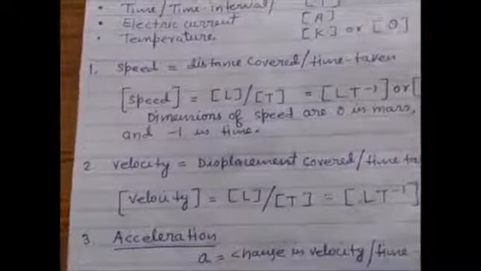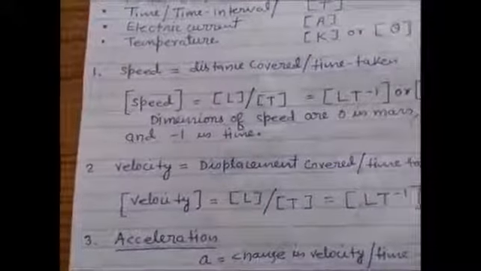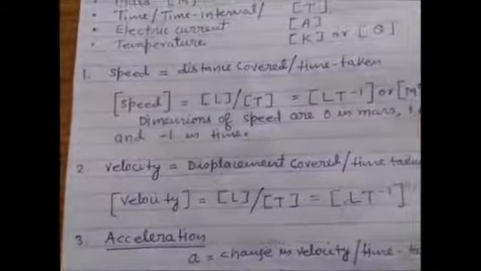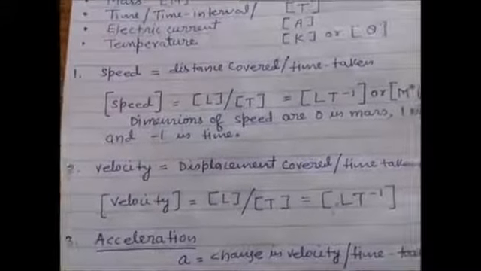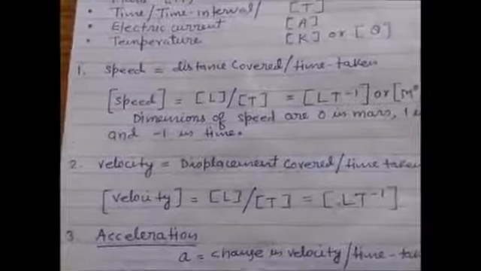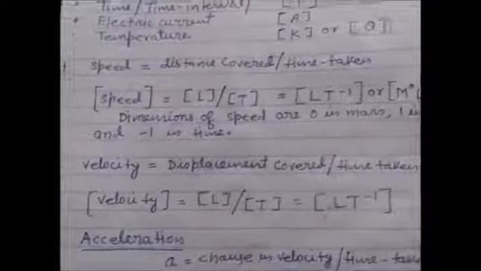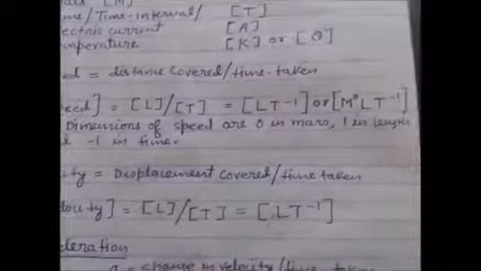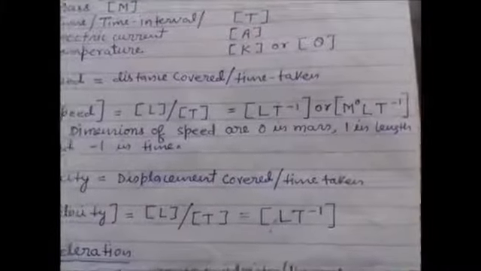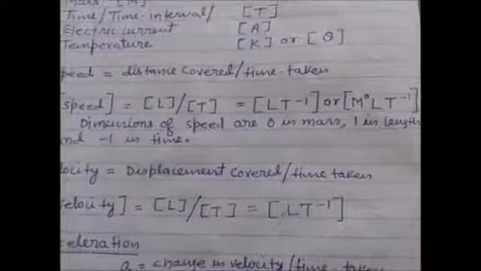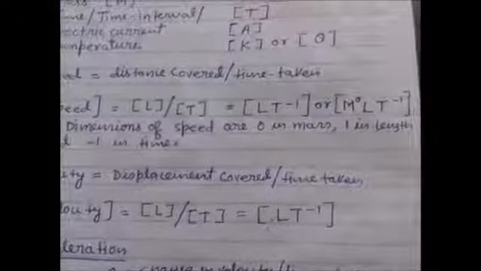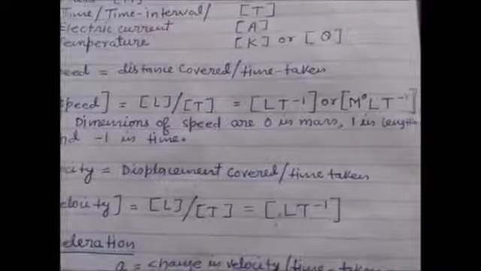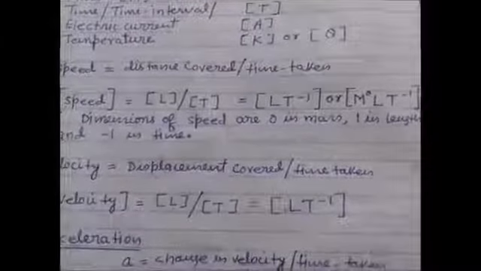Okay, the dimension formula for speed is equal to the dimensional formula for distance covered divided by the dimensional formula of time taken, which is L upon T. Okay, now this is LT minus 1, or you can write M0 LT minus 1. This is the fashion to write the dimension formula in MLT. LT minus 1 is also fine, and if you write M0 LT minus 1 that is also fine, because the value of M0 is 1.